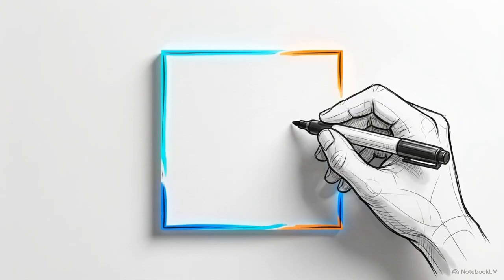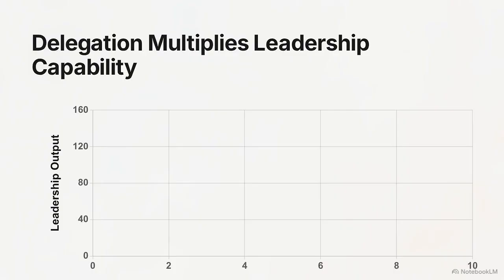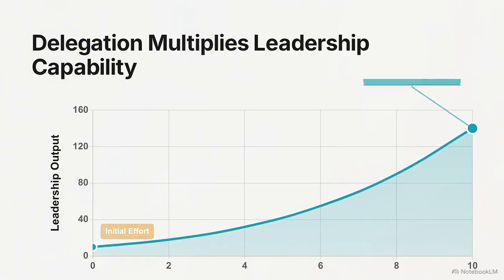Before we break down the steps to do this correctly, think of one specific task on your plate right now. Choose something that a team member could feasibly handle if they had the right guidance. Keep that task in mind. You are going to use it to manage your personal energy and scale your leadership capability.